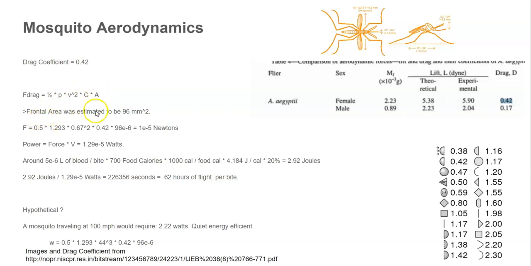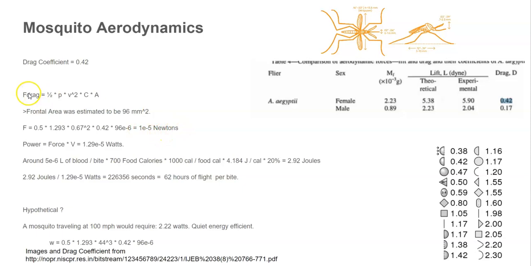So I couldn't find much information on the mosquito frontal area. So I estimated it to be 96 square millimeters, which I found from anatomical drawings online. I did some rough napkin math there. So then, plugging them in, you get 1 times 10 to the minus 5 newtons.